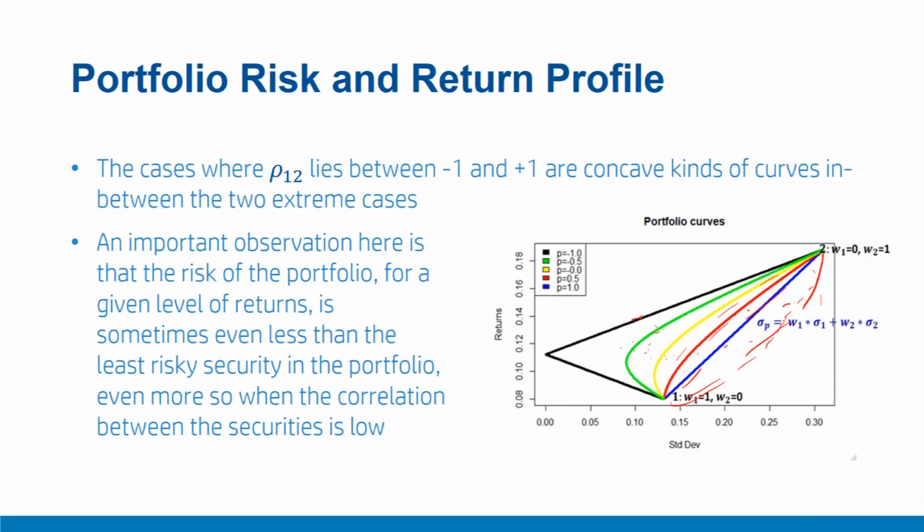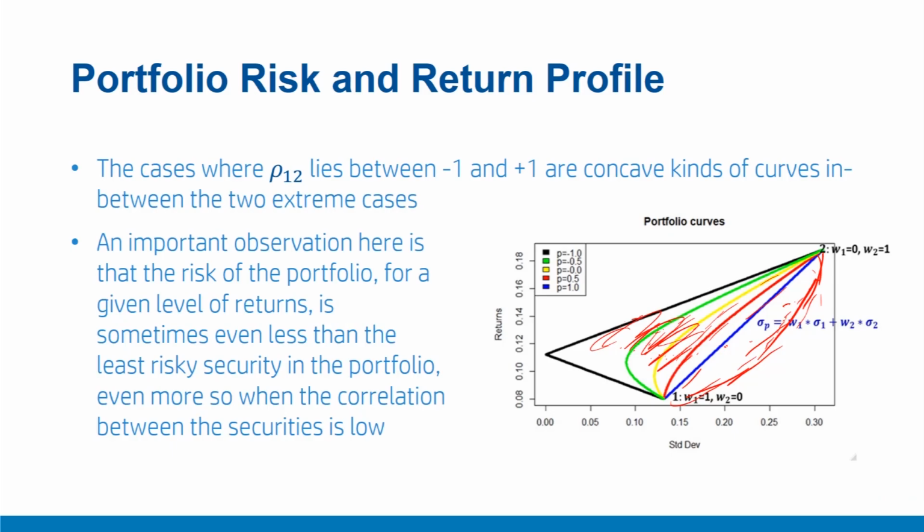It would suggest the existence of curves where expected returns will be lower for a given level of risk, as we have considered portfolio of securities. It would suggest more risk here. If the curve is of this nature, it would suggest more risk for a given level of return, or less expected return for a given level of risk, which is spurious and not possible. So our region of possibilities is strictly lined between this black and blue lines. So this is the region of possibility for all possible combinations of correlations and weights W1 and W2.